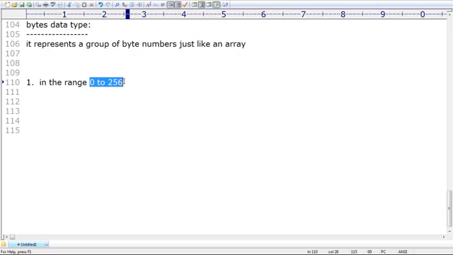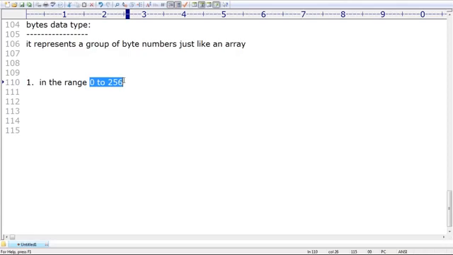If it is not in this range, immediately you are going to get an error, because internally byte is considered within this range. While defining the bytes data type, the range is fixed as 0 to 256. Remember that, sir. Is 0 to 256 a very common requirement or not?